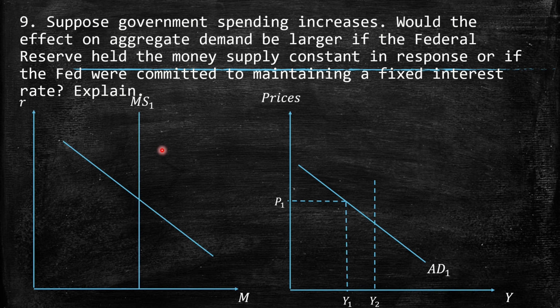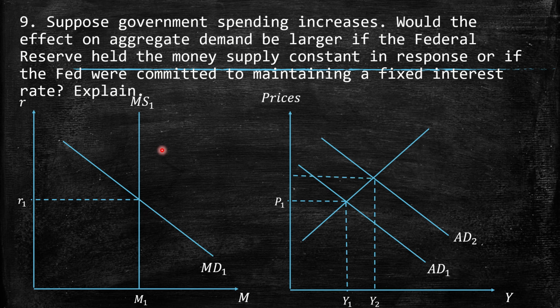So we have the money supply 1, which is perfectly inelastic, completely vertical, because there is no change in the interest rate since it's fixed by the central bank, in the United States by the Fed. And then we have here R1, which is the equilibrium between these two curves. Then, due to a spending increase, AD1 is automatically going to shift to the right.